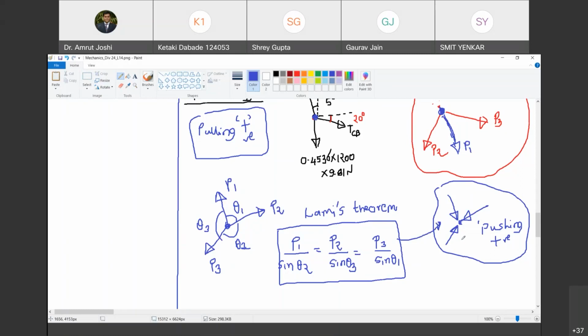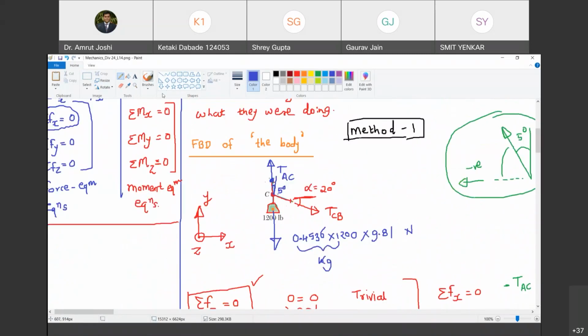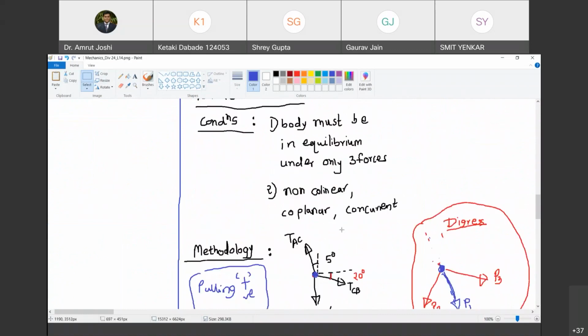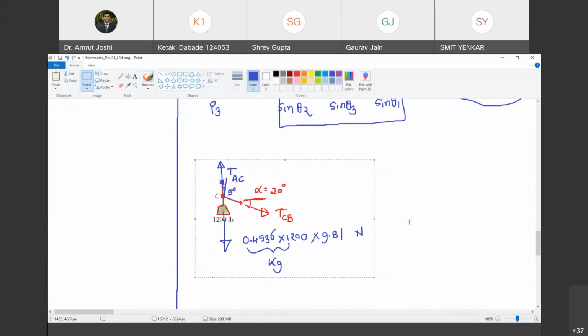Okay. So in this context, we are now going to apply Lami's theorem to this. Are you with me? Yes, sir. So let me take this free body diagram here. We have come back to the diagrams. This is the free body diagram of the body under consideration. It satisfies all the conditions required for Lami's theorem to be applied. Let me apply Lami's theorem. So how do I apply it? TAC upon, what should I write? Sine of which angle? Sine of this angle. Do you agree with me? Yes, sir. And what is that angle?